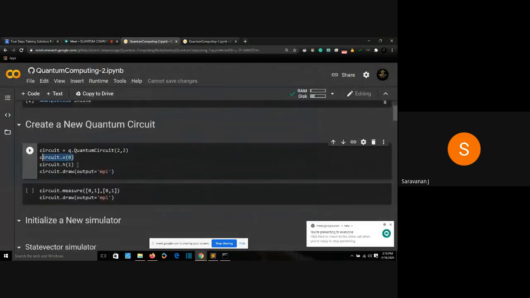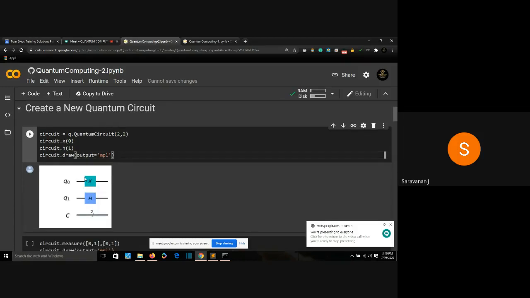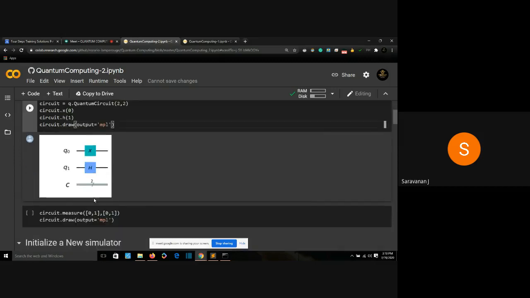So we are using a NOT gate and a Hadamard gate. Hadamard gate places a qubit in superposition. So we are using the X gate on the 0th qubit and Hadamard gate on the first qubit. Then we are going to draw the output. I'll run it. So the 0th qubit has X gate applied to it, and the first qubit has Hadamard gate applied to it. We have 2 qubits and 2 classical bits.